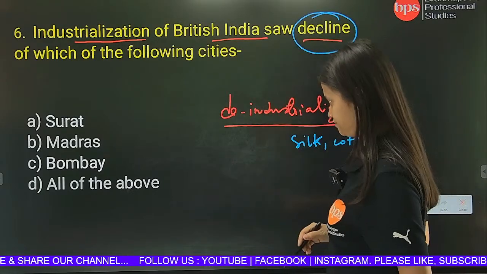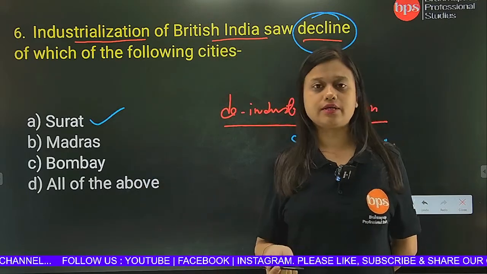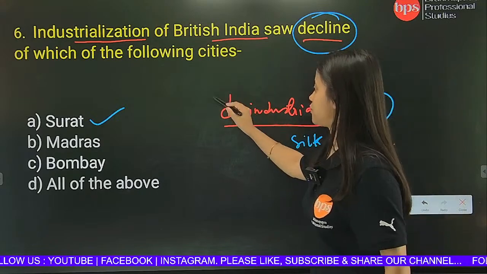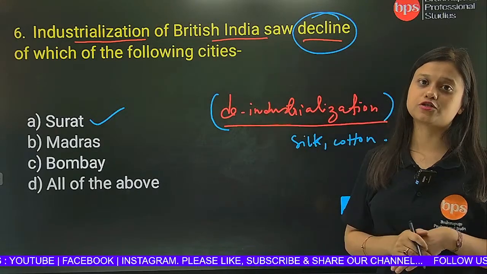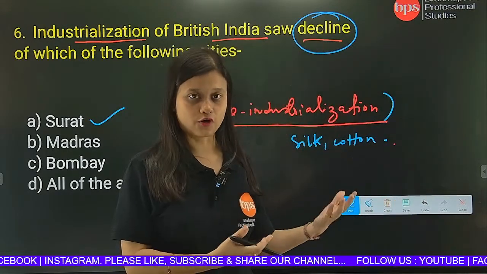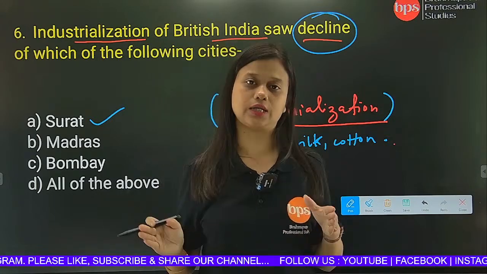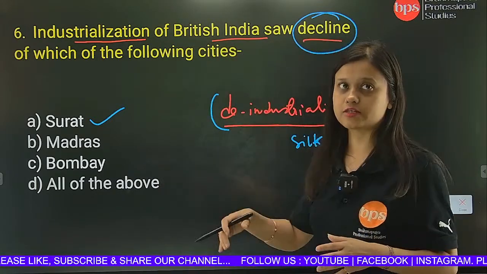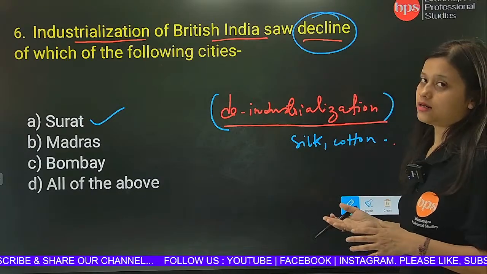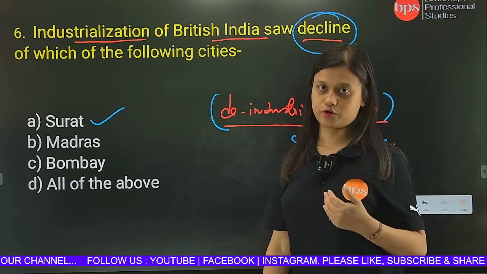So in this case, our correct answer would be Surat. Surat is a city which got declined due to the deindustrialization process, due to industrialization of the West. Industrialization in the West of the British and industrialization of India was a totally different thing at that point of time. So British industrialization led to decline of a lot of indigenous industries in India, and one of those centers was Surat at that point of time.